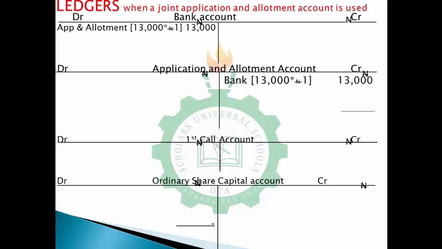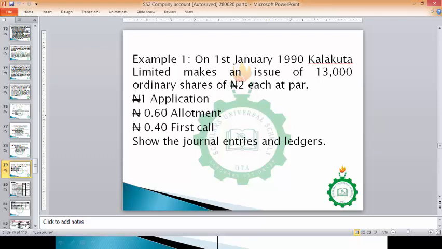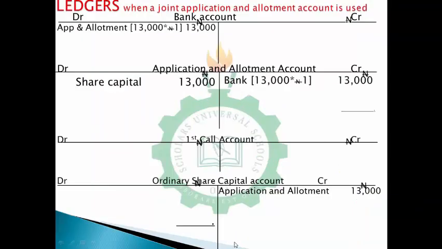So the second is give out shares to these applicants. When you're giving out shares to the applicants, you debit application and allotment account, then you credit ordinary share capital account, 13,000 naira. Is that fine? As soon as you understand that, we can move. So we are done with application, then we move to allotment. And allotment is 0.60, that's 60 kobo. That's 60 kobo times 13,000, which will give you 7,800.